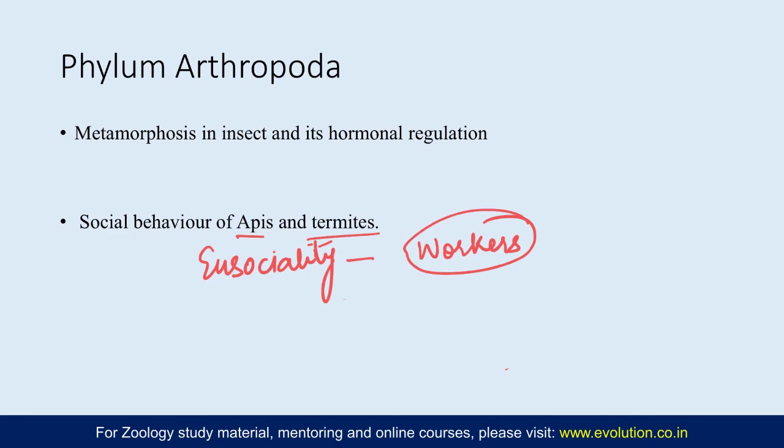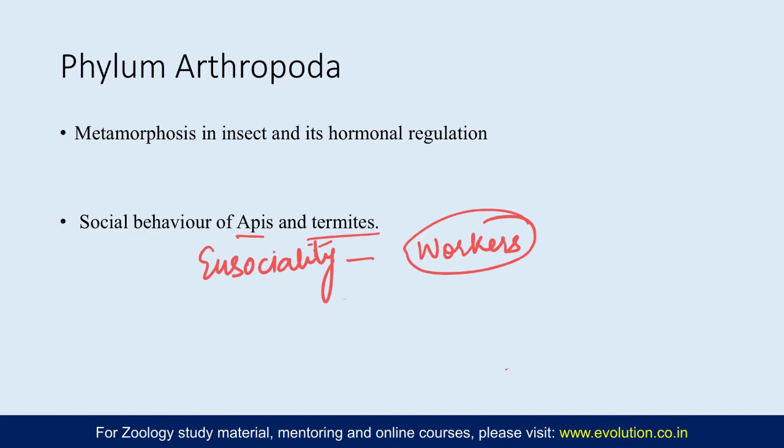The queen is only meant for laying the eggs, the drones are only meant for fertilizing the queen, but all the work is done by the worker honeybees. So what they do and what are the modifications they have in their morphology in order to do that. So that is the social behavior of honeybees.